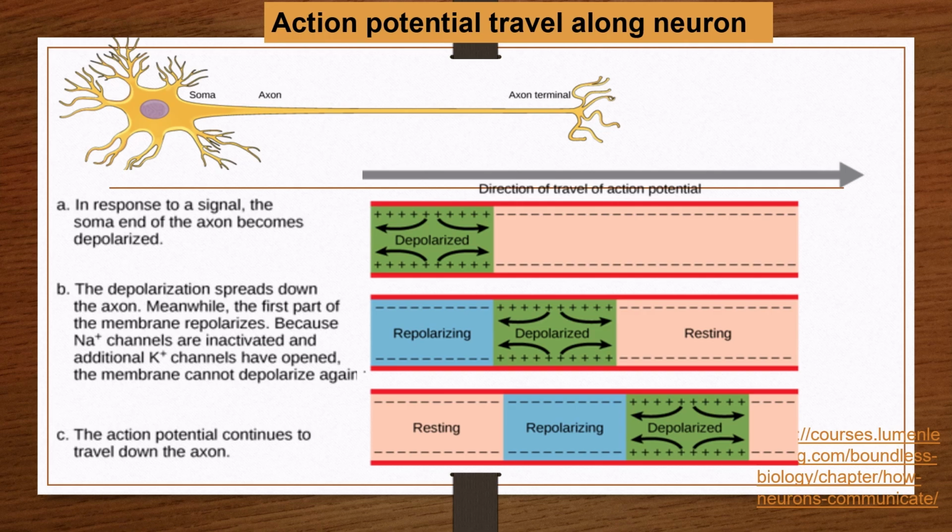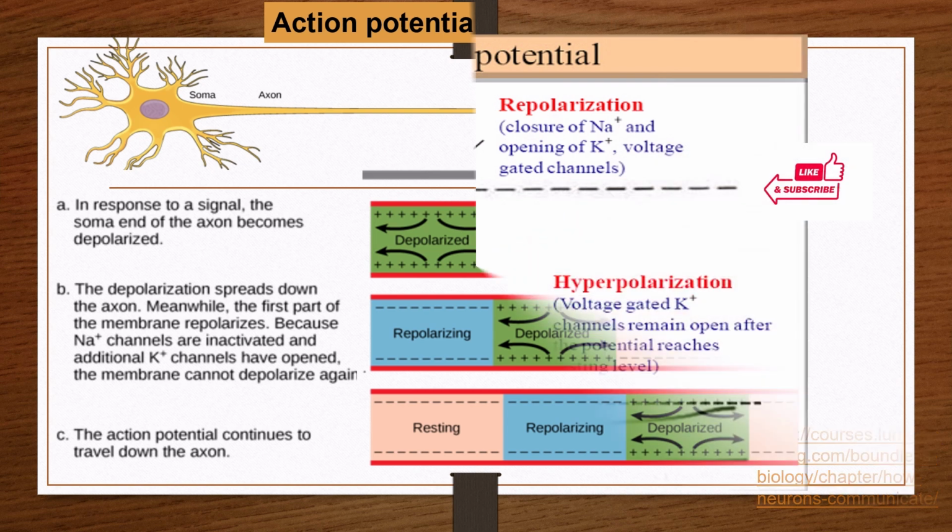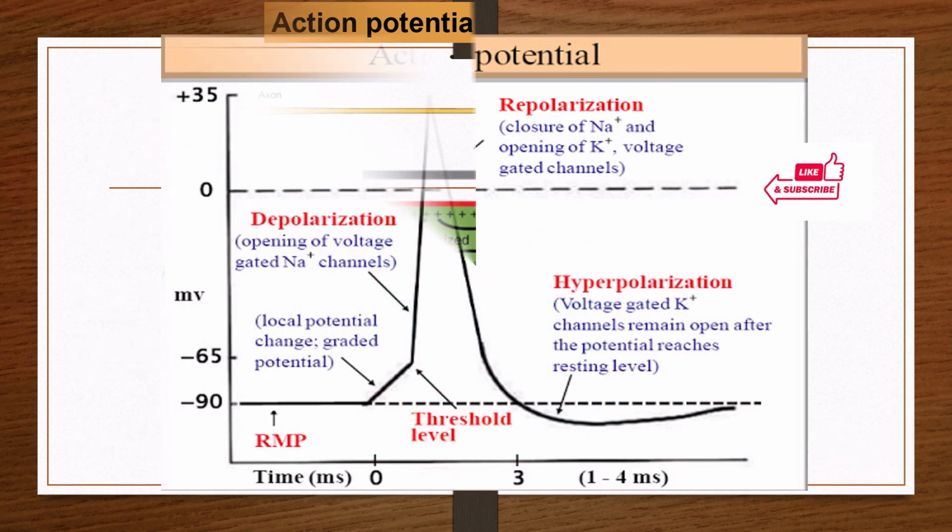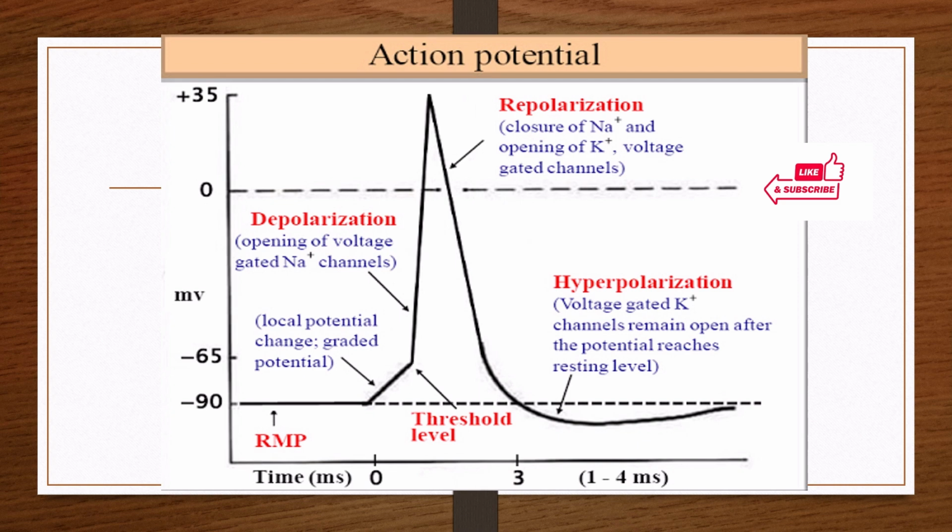Let's see how an action potential is normally generated and travels along the neurons. In response to a signal, the soma end of the axon becomes depolarized. The depolarization spreads down the axon. Meanwhile, the first part of the membrane repolarizes. Because sodium channels are inactivated and additional potassium channels are opened, the membrane cannot depolarize again. The action potential continues to travel down the axon, in the direction of travel shown in the figure, and the previous part of the membrane comes to the resting phase.